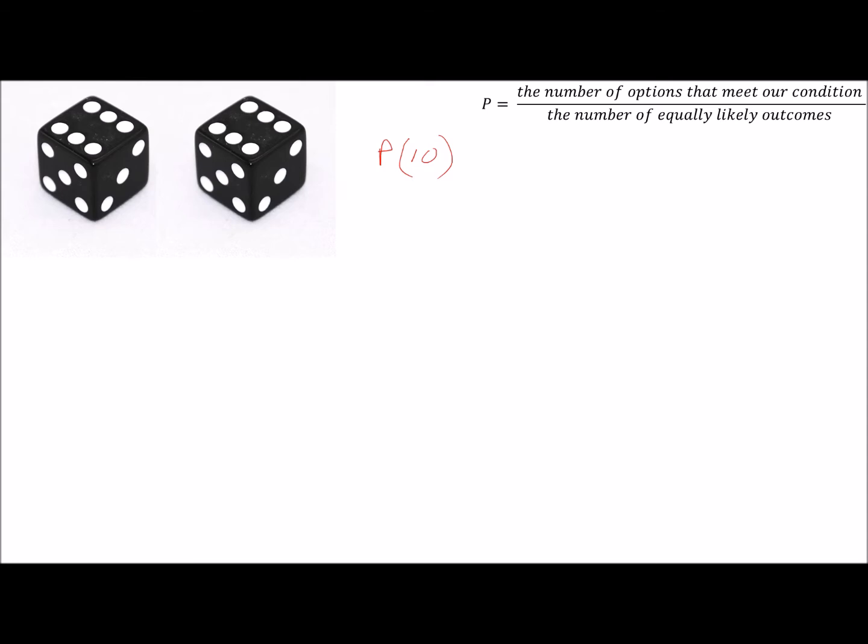If we have dice 1, which I'll write here in red, what are the possibilities with rolling 1 die? Well, you have a 1, a 2, 3, 4, 5, or a 6. Now, what's the possibilities on the second dice? Well, you would also have a 1, 2, 3, 4, 5, and 6.